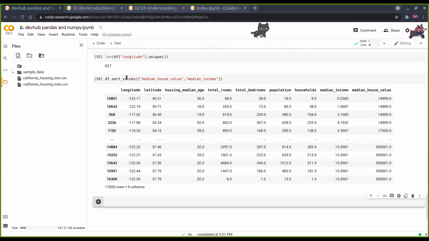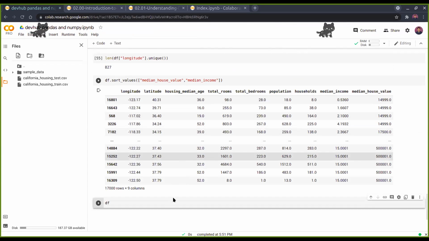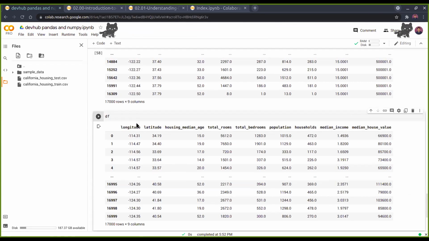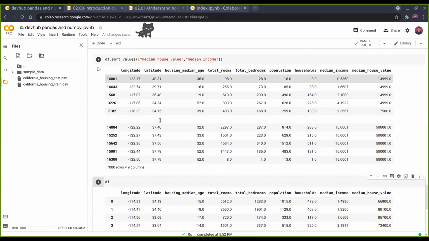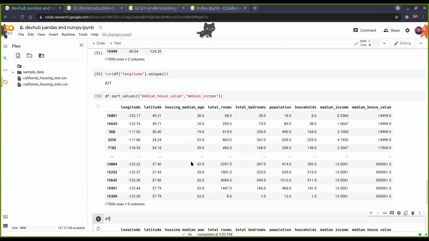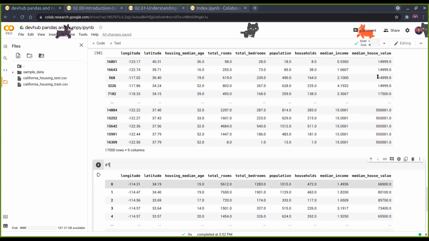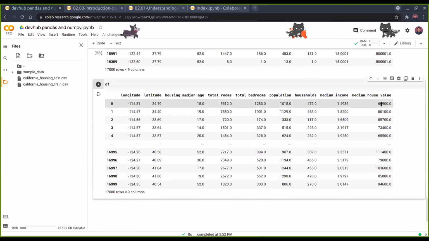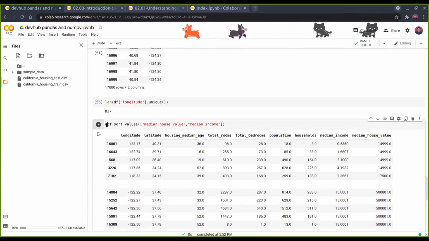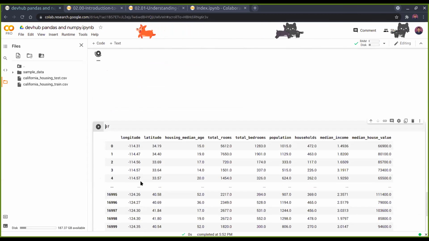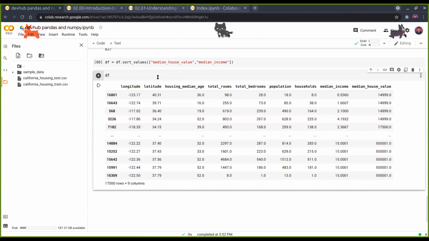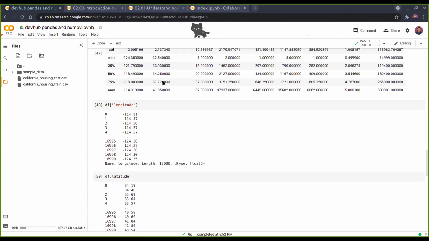One thing that I should mention is that sort values doesn't sort in place. So for example, if I sort it, it doesn't change the original, it actually gives a copy of it. So if you again go for df, you can see that it hasn't changed yet. This is 66 and this is 14. So we have to assign it back, and then if we print, we'll find that df is now changed.